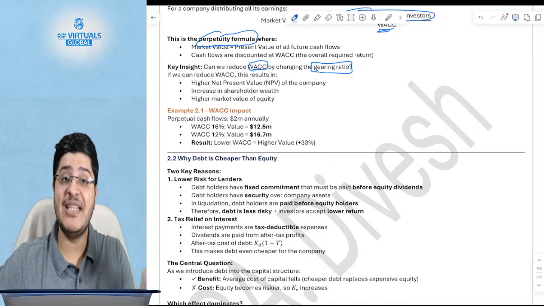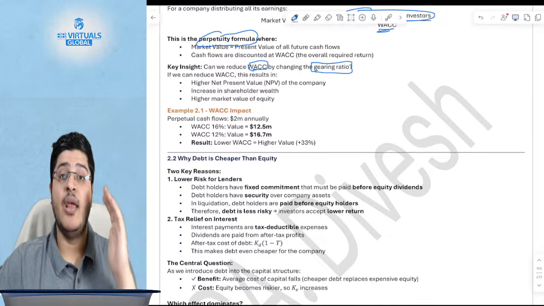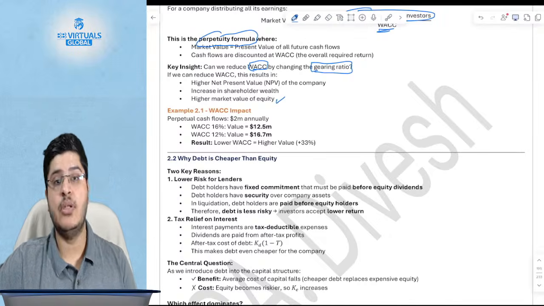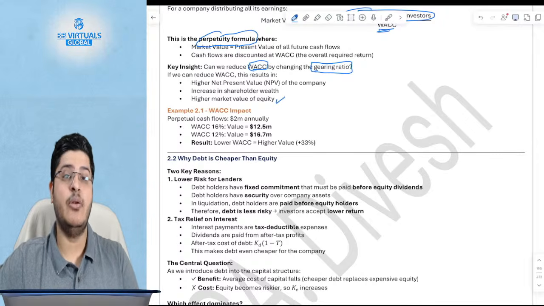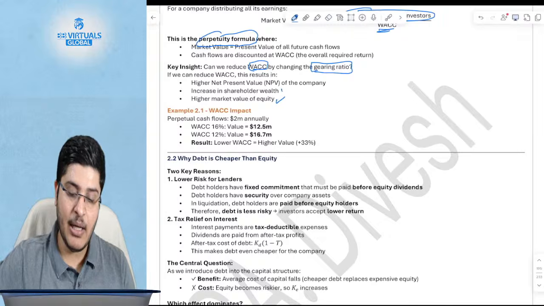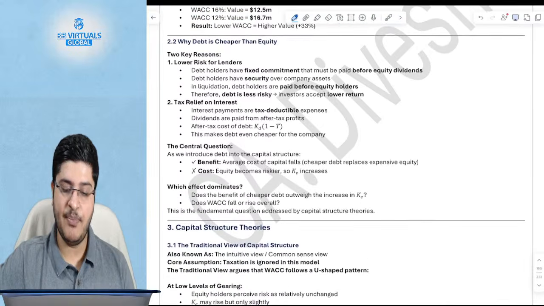If the WACC is very high, then a lot of investments you will have to pass because the NPV will become negative. WACC will also determine what the wealth of the shareholders is, because it will determine the market value of equity, and because of that, it will affect the shareholders' wealth. And of course, if it is a positive NPV project, then it affects the shareholders' wealth.